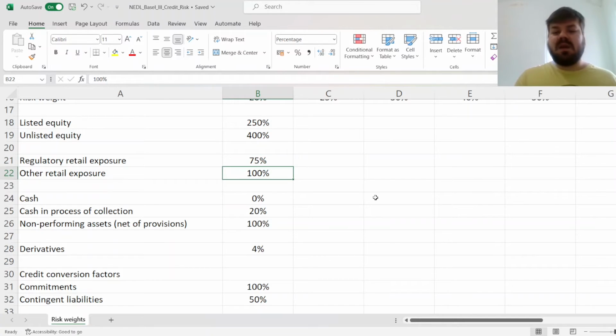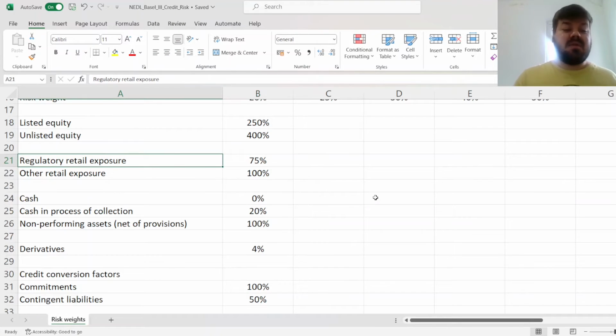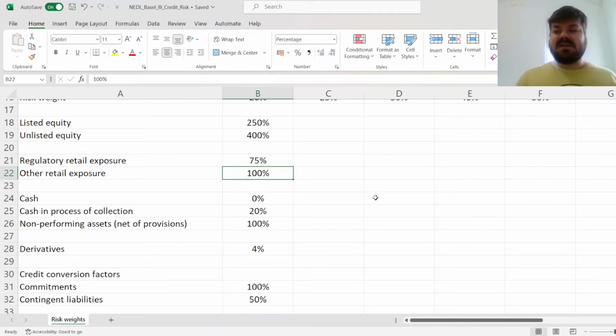And also if a particular exposure to a particular individual is greater than 1 million euros, Basel Committee for Banking Supervision deems that to be riskier and therefore cannot be considered a regulatory retail exposure with 75% weight. But here, let's keep things simple and treat all of our exposure to individuals as regulatory, because again, these sorts of customers are quite rare.